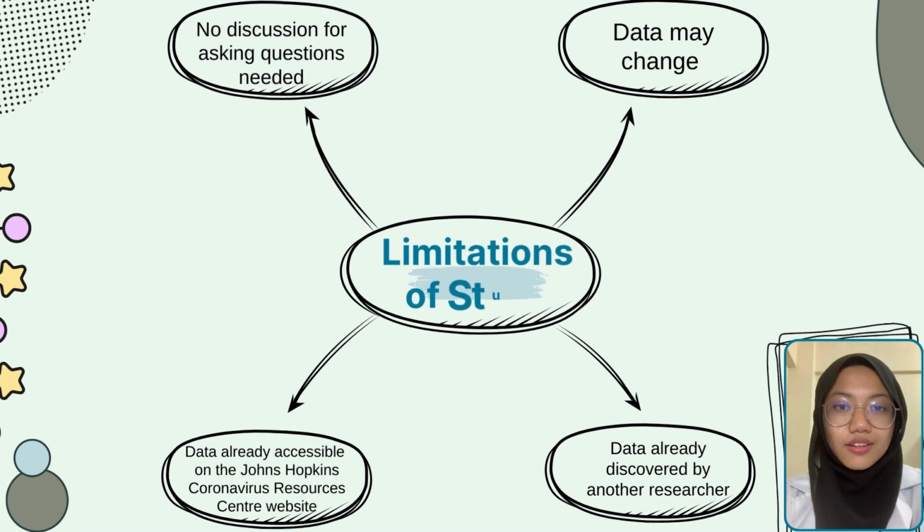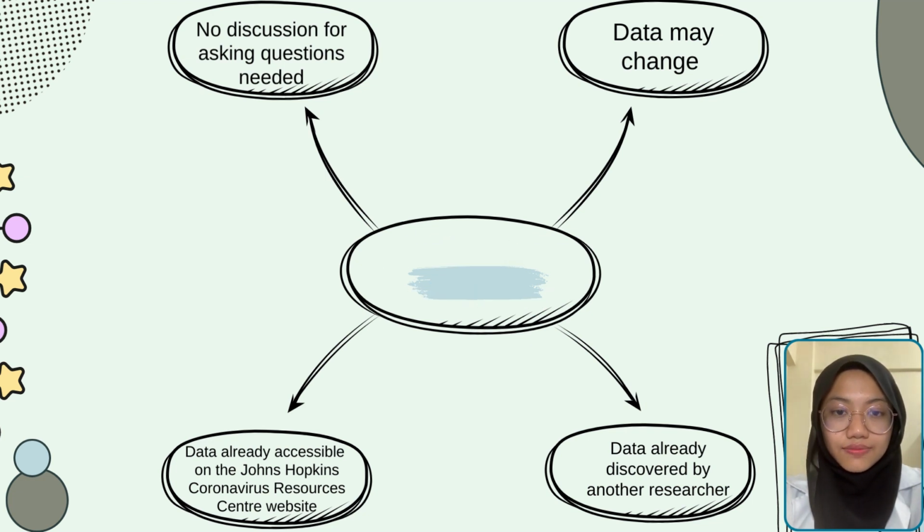Next, the limitation of this study is that no discussion for asking questions concerning the accuracy of data is needed because the data is already accessible on the Johns Hopkins Coronavirus Resource Center website. Next, the data may change somewhat in terms of research goal to meet our objective. It is because the data was already discovered by other researchers.